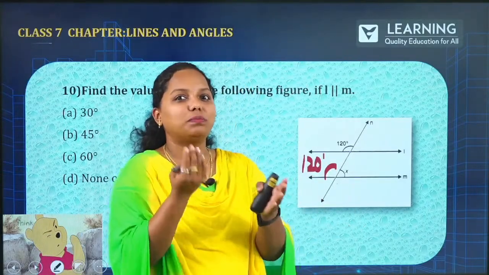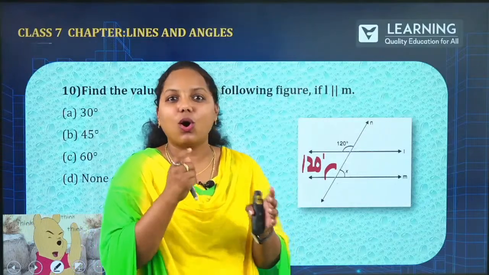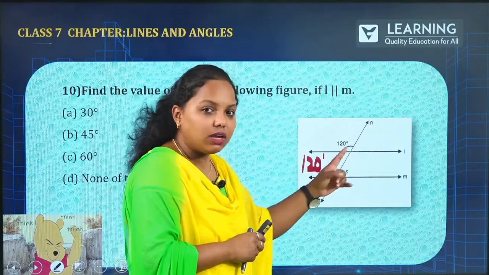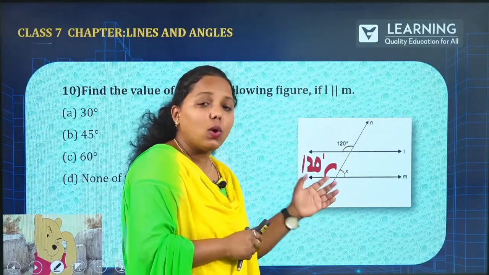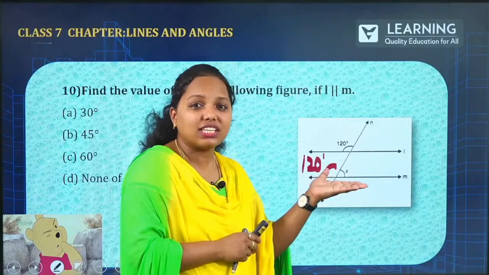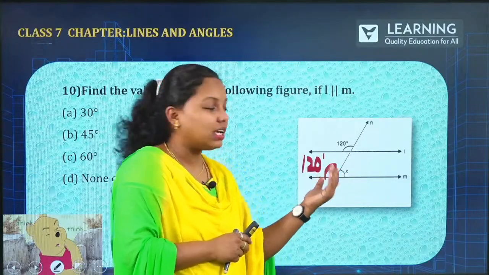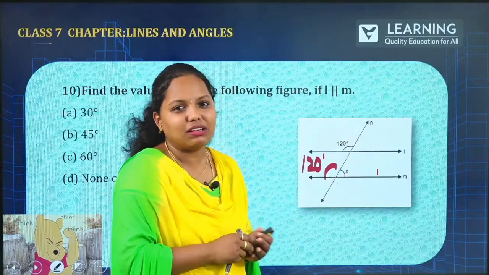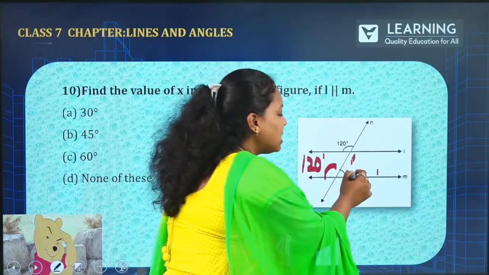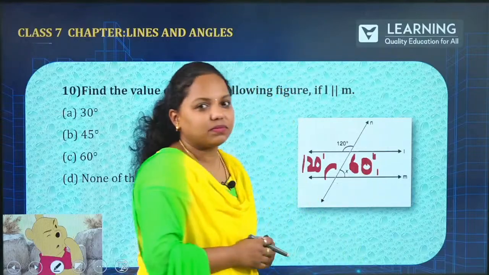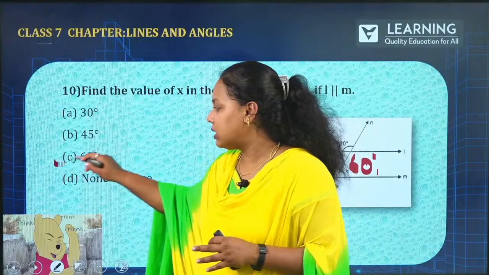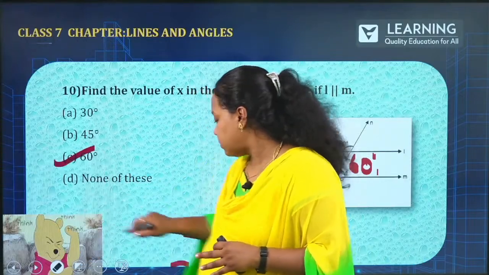How about this side? Let us go back to our previous questions, the chopping board or the pen stand. Suppose this is the ground level and this is the pen. Obviously the ground level is a straight angle, that is 180 degree. So this side, if it is 180, what is the remaining side? That is an easy guess. So this is 60 degree. I hope you are able to understand. Now what is the option? That is nothing but the third option.